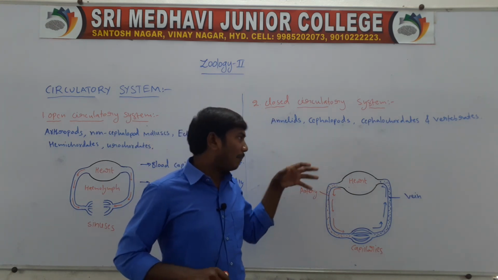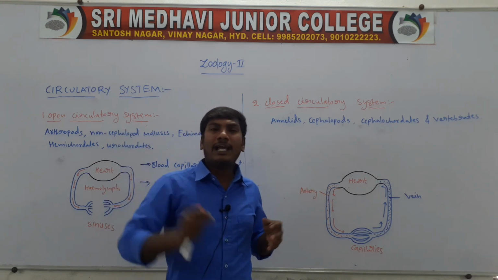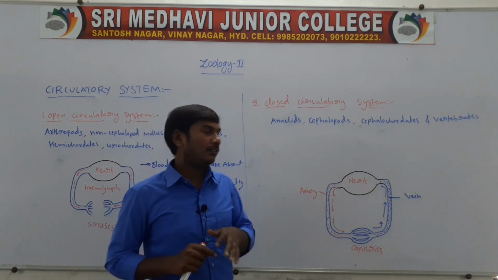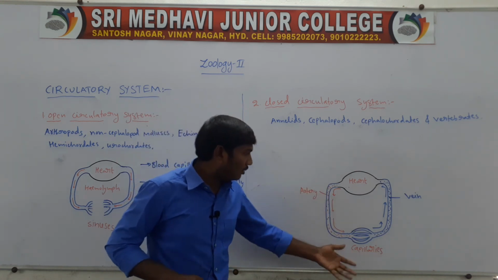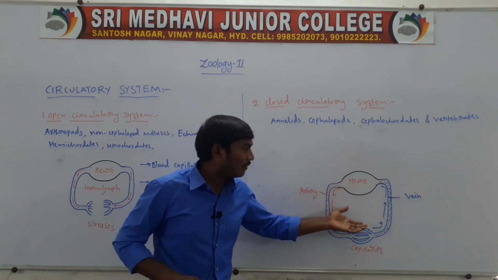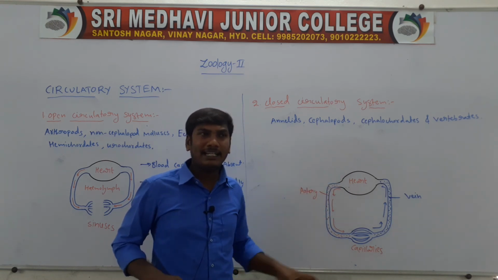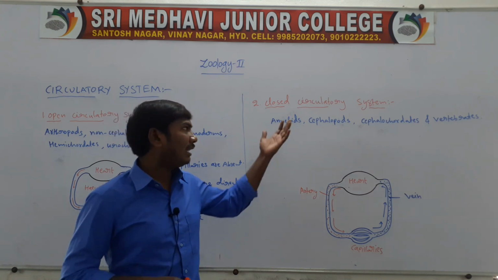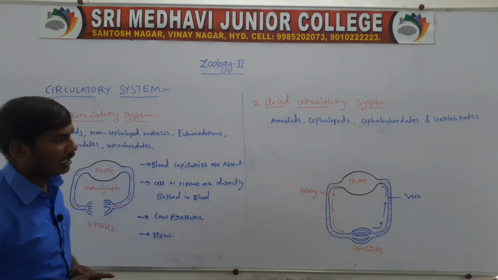In the closed type, the blood moves at high pressure and moves fast. The heart sends the blood through the arteries, veins and capillaries, so the blood moves fast completely within the vessels. So these are the closed type and open type of circulatory systems.